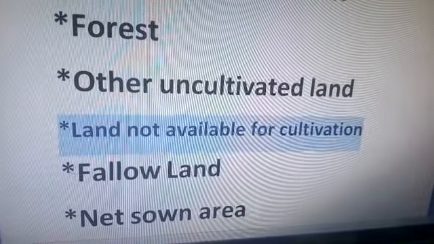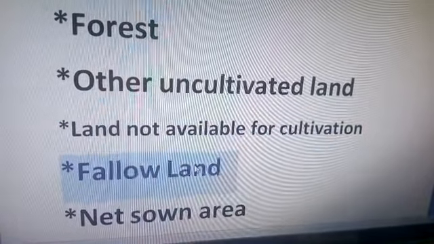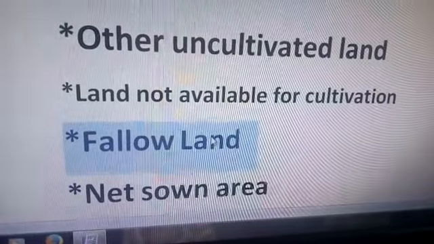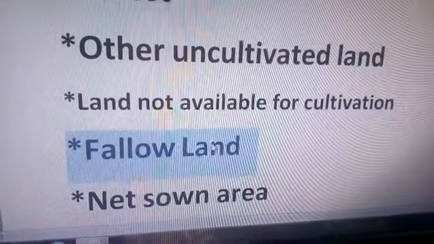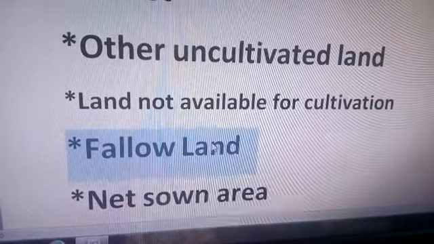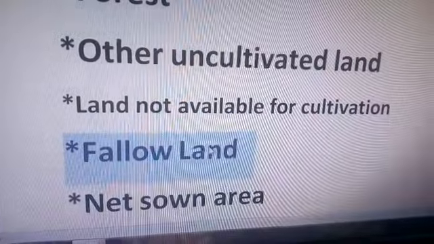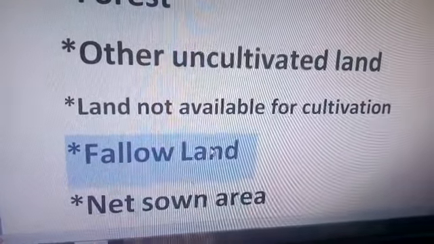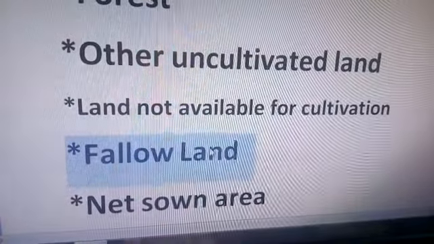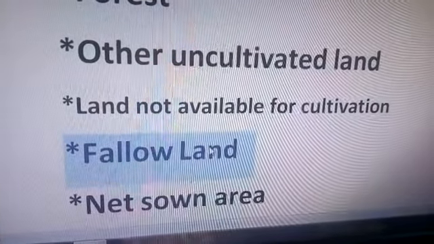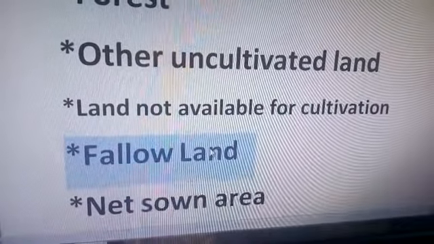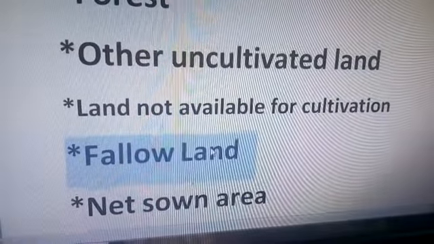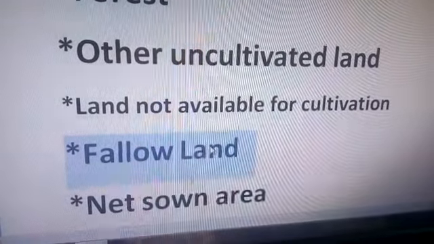Next is fallow land. Fallow land means land which was used for cultivation. There are two types of fallow land. First is current fallow. Current fallow means this area is left without cultivation for less than 1 year. And second is other than current fallow. In this, the area is left over for 1 to 5 agricultural years.